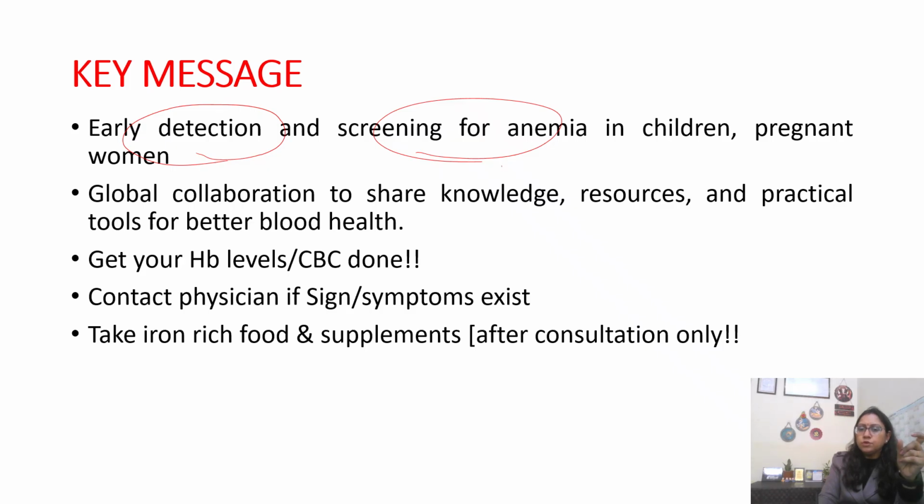baseline level of hemoglobin to improve your diet around. So early detection and screening for anemia in children, pregnant women, and there should be a global collaboration to share the knowledge, resources, practical tools to better this. So get your hemoglobin levels checked, or you can just go for a CBC test which will give you hemoglobin levels and other parameters. So based on your CBC report, the clinician will judge which type of anemia you have, what is the cause. So they will go through the detailed report and then advise you on the tests you need to go for.